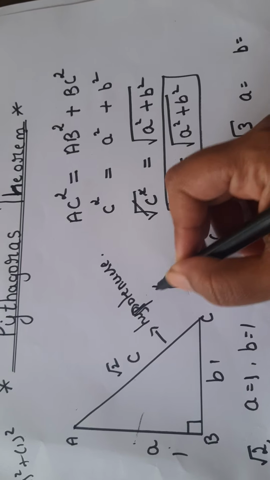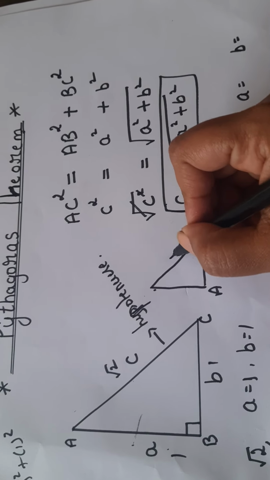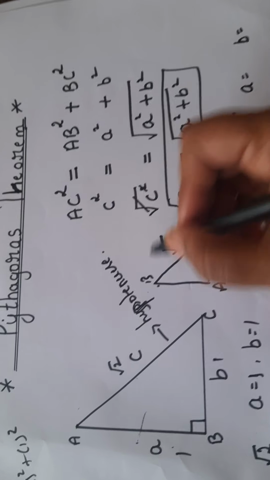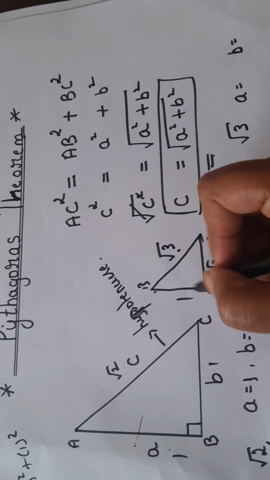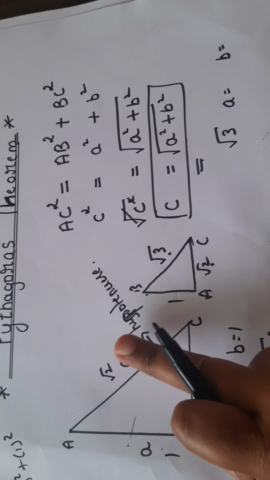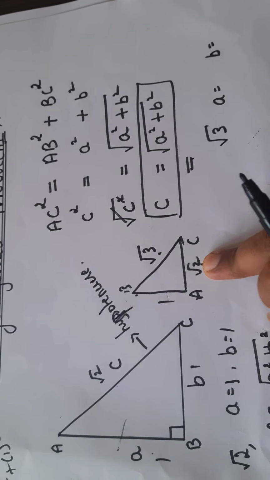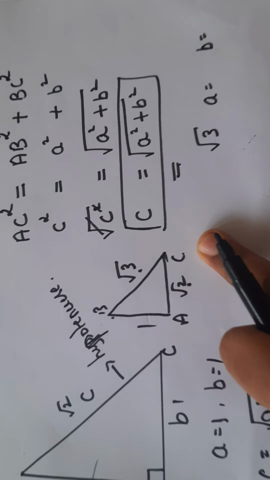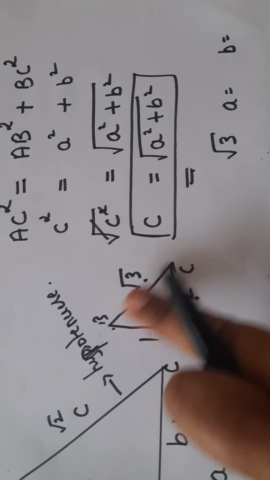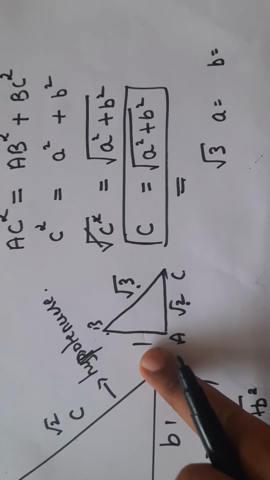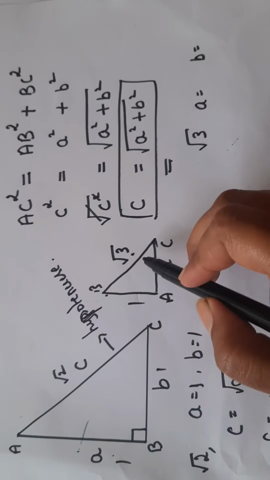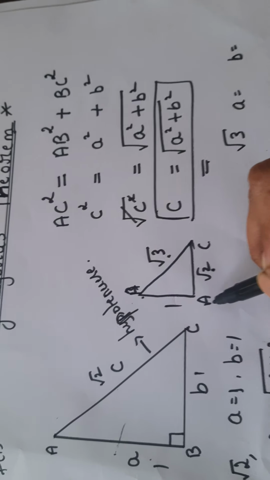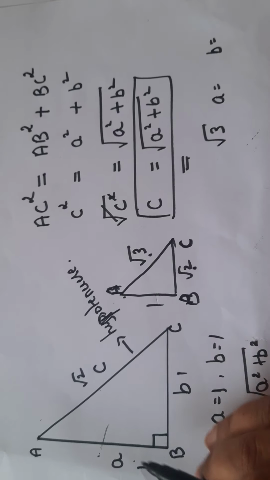Here I need to construct one more new right angle triangle such that I want the hypotenuse to be equal to square root 3. If I have root 2 here, obviously if I take this side to be 1 unit, as we did earlier, I already have root 2. The hypotenuse acts as the base of the second triangle now. So with root 2, if I want the hypotenuse to be root 3, the other side should be 1. Now don't get confused. Let us take the same labeling so as not to confuse. Okay, now we have the same triangle ABC.